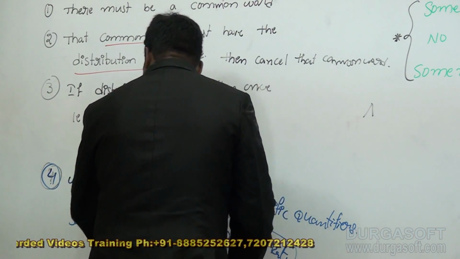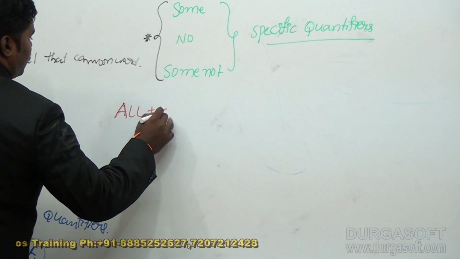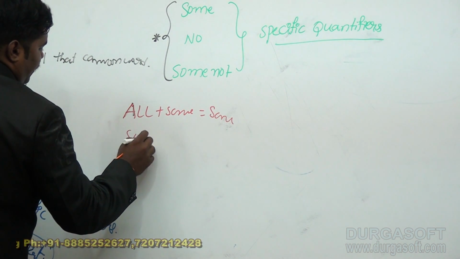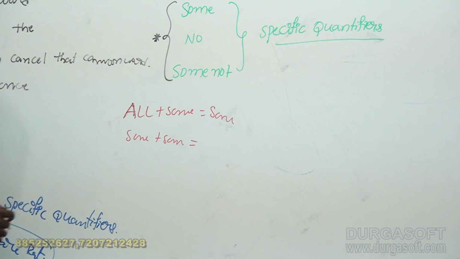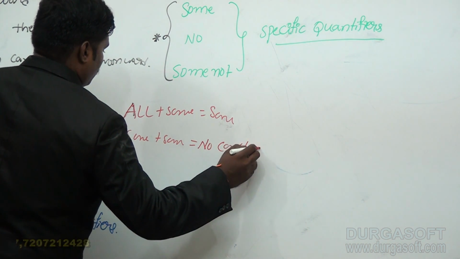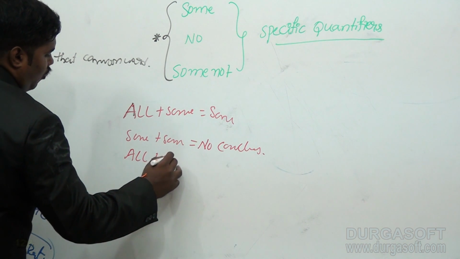If you have all plus some, your specific quantifier is some. Some plus some, there is no conclusion in this case. All plus all, no conclusion.